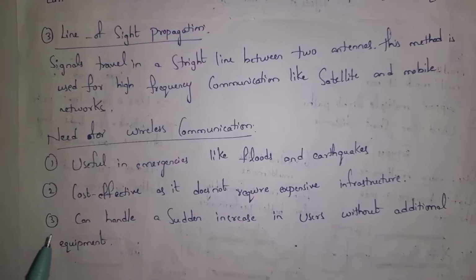Guys, for example, if you consider wired transmission media, we need to purchase wires in order to establish a connection. So when compared to wired connections, as wireless communication doesn't require any expensive infrastructure, it is cost efficient. And the third one is that it can handle a sudden increase in users without additional equipment. Guys, if there are so many users in wired transmission media, then we need to purchase more cables. But in wireless, even if users increase, there is no need for additional equipment.